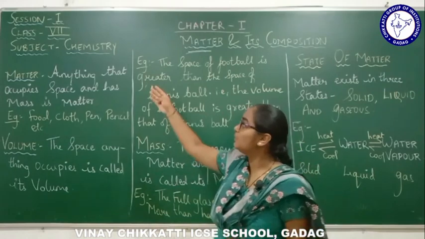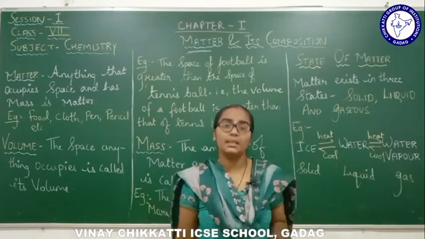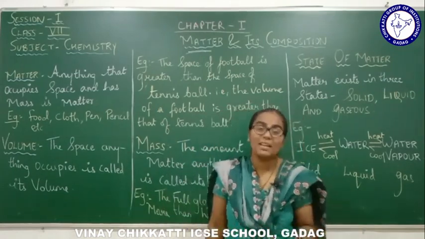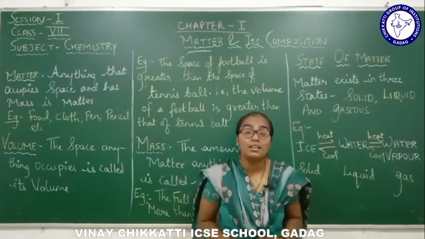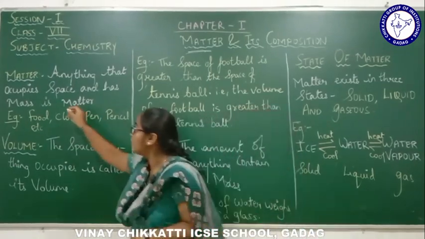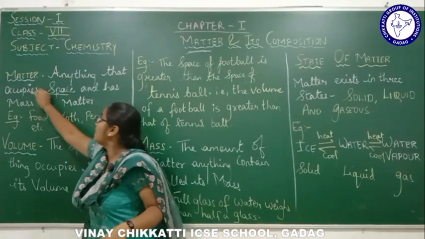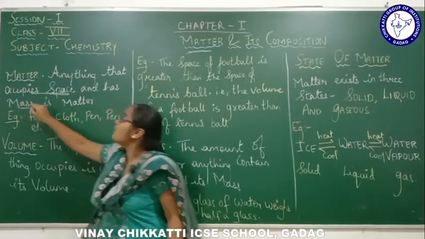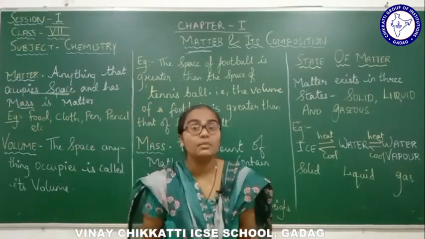And what is matter? Any substance that occupies space and has mass. The two important things are occupies space and has mass, right? That is nothing but called matter.